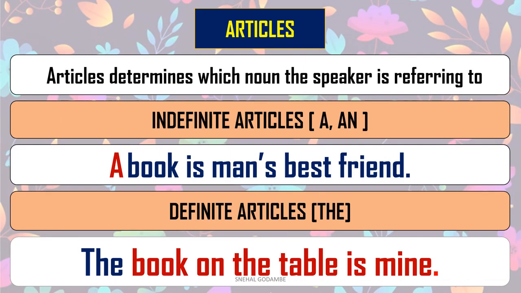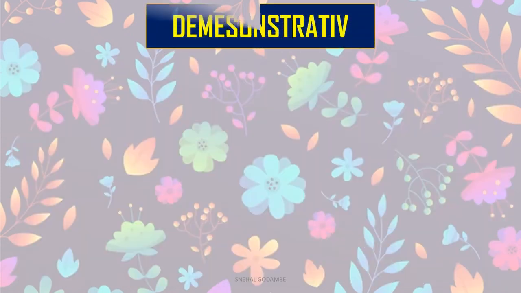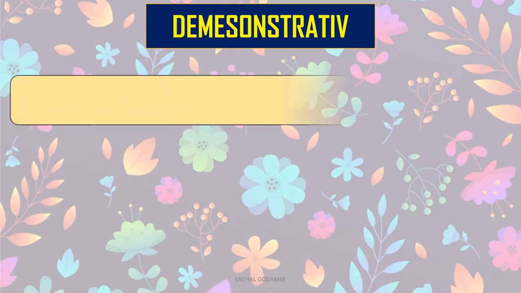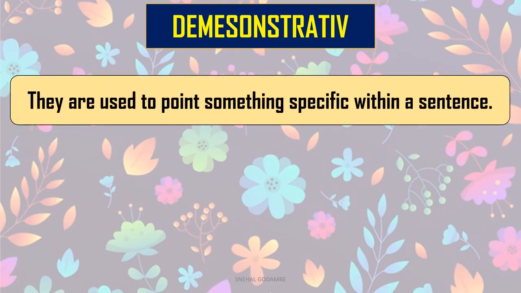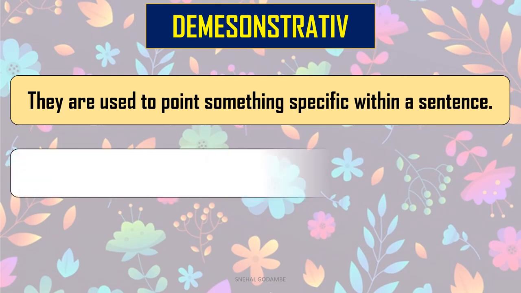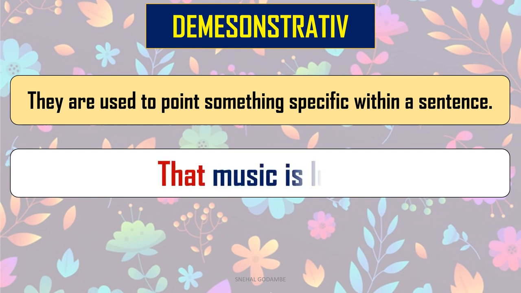Let's move to the next type. Now we will move to the next type of determiner, that is demonstrative. As I told you in the beginning, it shows you the place where something is placed. They are used to point to something specific within a sentence. Let's read one example: that music is loud. We are talking about some definite music which we have heard, and we do not like that.